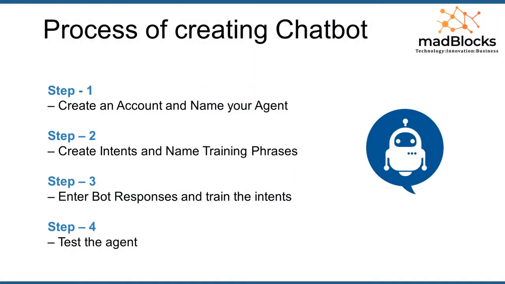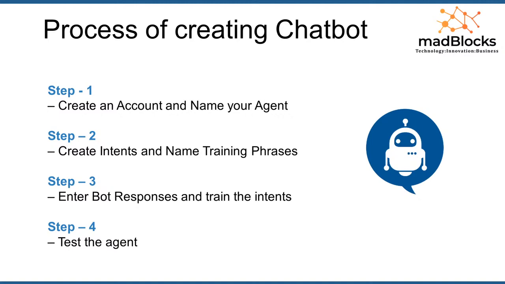Let me simplify the process of building your first chatbot. There are 4 important steps if you want to build your chatbot in just 20-25 minutes, if you have internet connectivity. Step 1 is to create an account and name your agent. What is an agent? Agent is nothing but a chatbot. In the second step, we have to train our agent. Then only our agent will be able to understand what the user is talking about. This is a contextual based chatbot, so we have to train the agent.